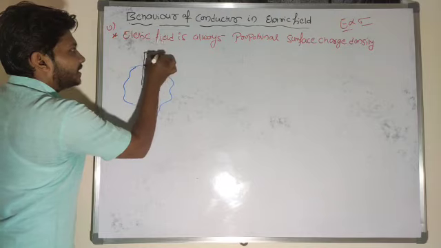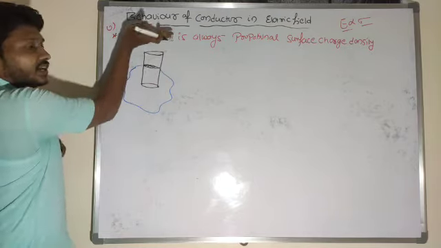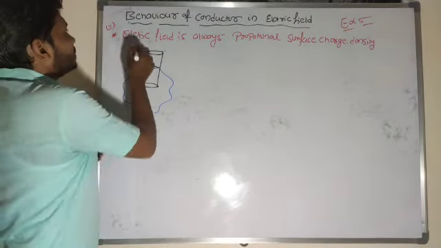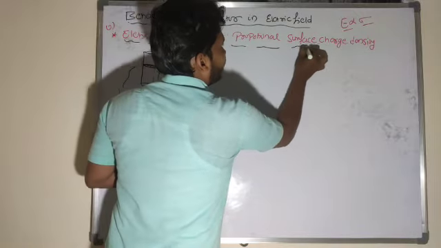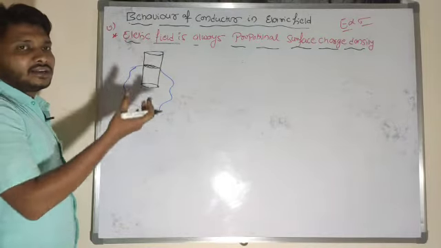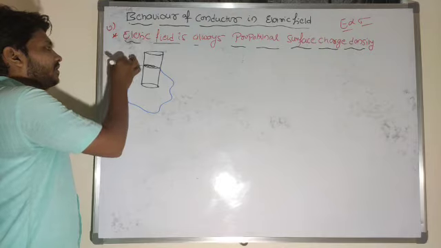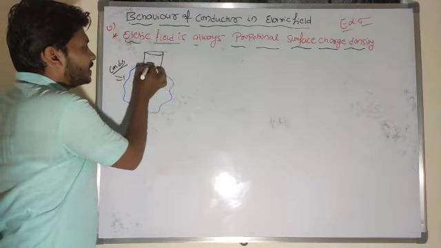That imaginary cylinder is partially dipped into the conductor and partially exposed outside the conductor. So I want to show that electric field is always proportional to surface charge density. In order to show that, first I will consider one conducting sheet here, and I will choose that Gaussian surface here.